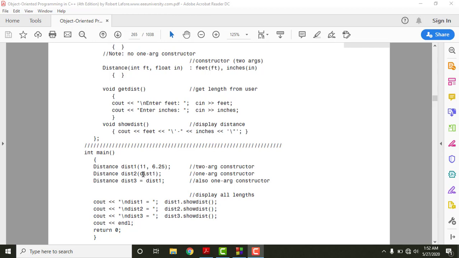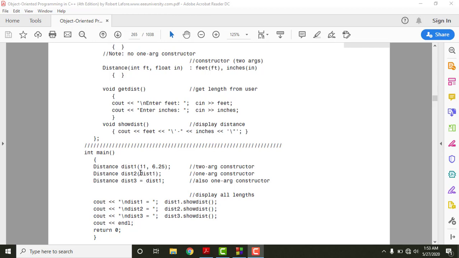For this kind of initialization, we basically need a one argument constructor, and that one argument constructor is known as the default copy constructor, right? This one argument is the object of the same class by which we want to initialize our newly created object. Our newly created object is distance 2, and we want to initialize it with the value of distance 1.